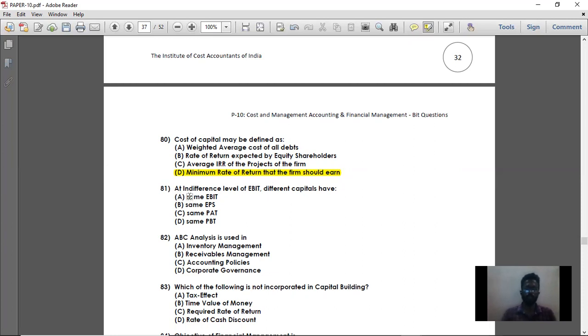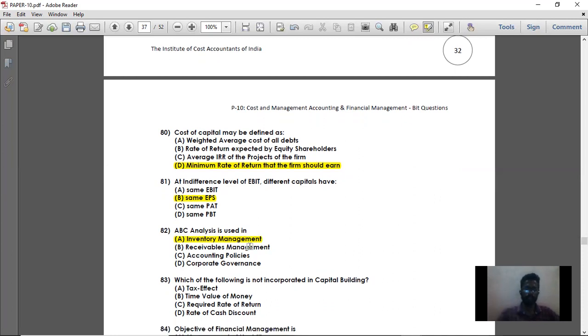So question number 81. At indifferent level of EBIT, different capitals will have same EPS. So when your EBIT is at indifferent level, then even if you have different capitals, whether 8 lakhs or 80 lakhs or 8 crores, your EPS will be the same. Then moving on to question number 82. ABC analysis is used in inventory management. So ABC analysis is nothing but a tool for maintaining your inventory management.